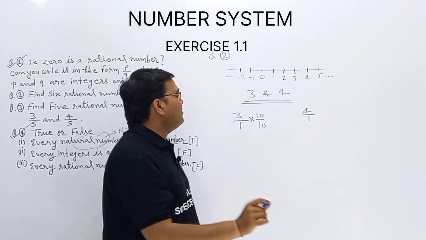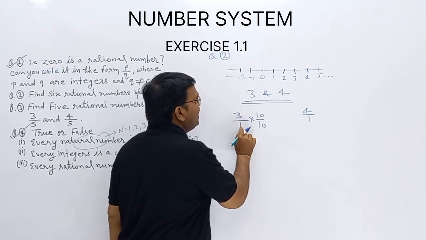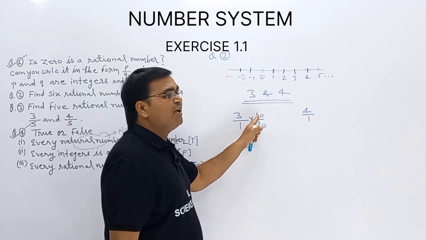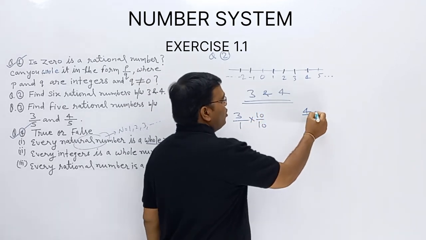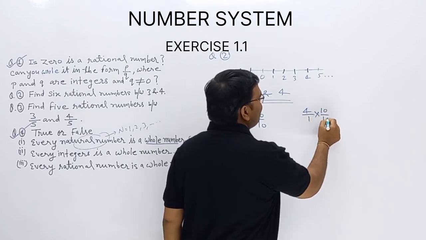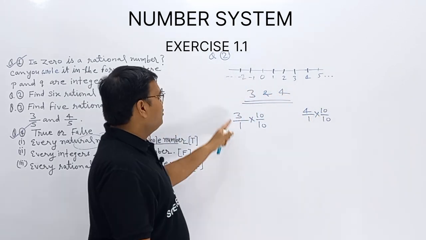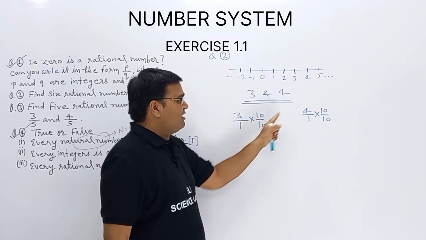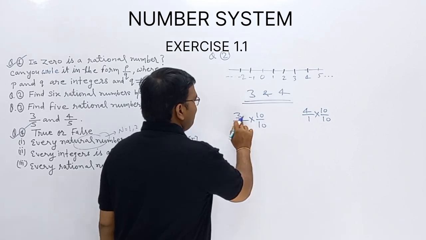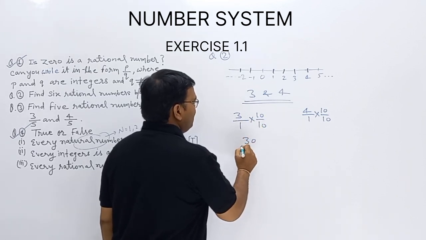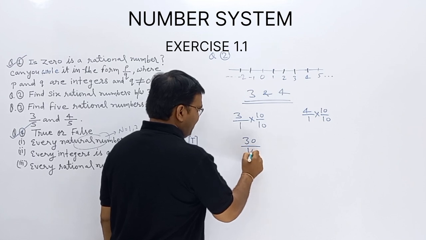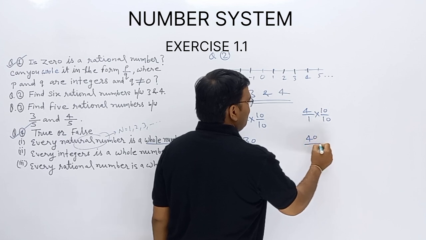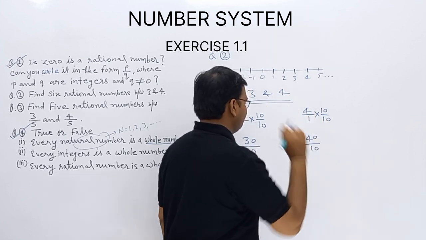So first step, convert integers into the p upon q form. Then second step, multiply by 10/10 both numbers, दोनों numbers को 10/10 से multiply करो. 3 को 10 से multiply करोगे 30 आएगा, 1 को 10 से multiply करोगे 10, और 4 को 10 से मल्टीप्लाई करोगे 40, 1 को 10 से मल्टीप्लाई करोगे 10.